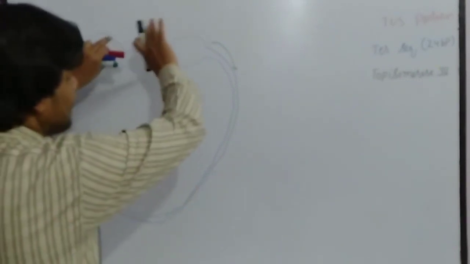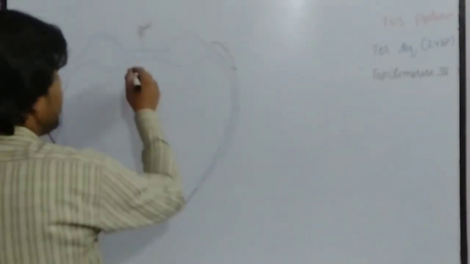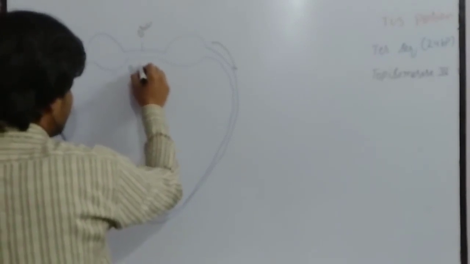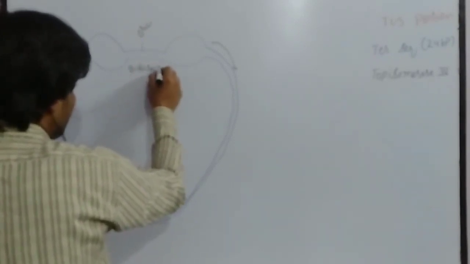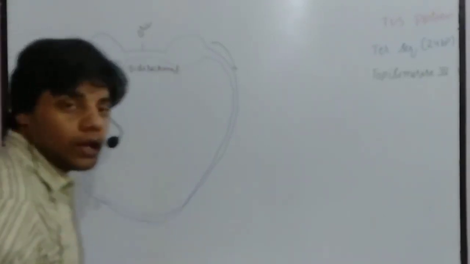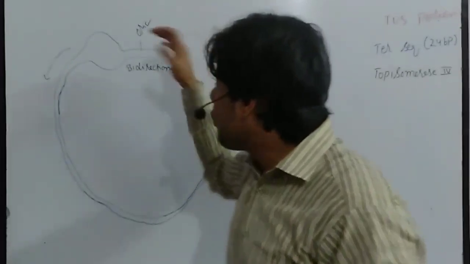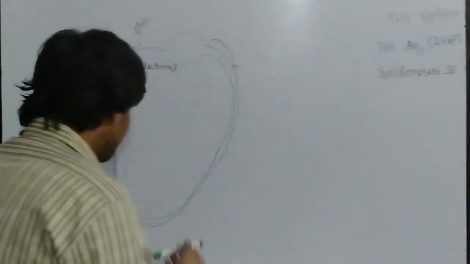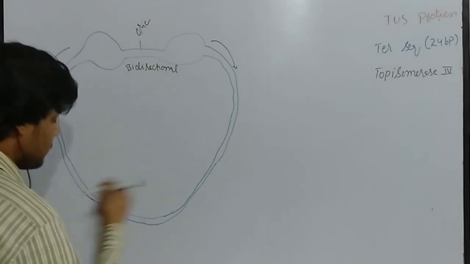So the DNA replicates in a bidirectional form. Now both forks can meet at a point which we call the Ter Tus complex point.